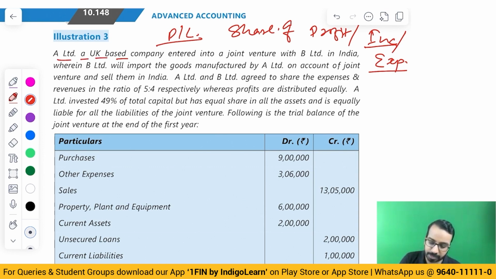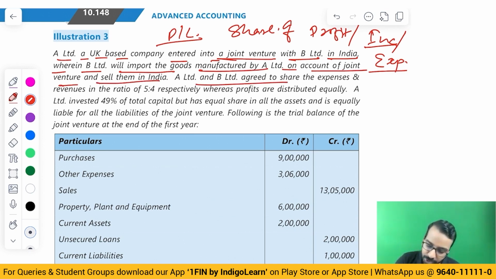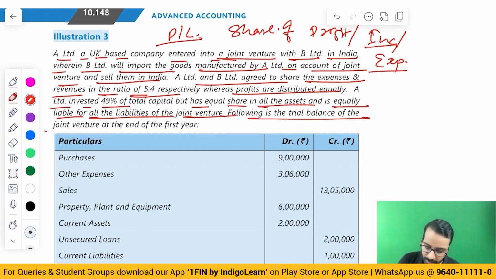A Limited, a UK-based company, entered into a joint venture with B Limited in India, wherein B Limited will import the goods manufactured by A Limited on account of joint venture and sell them in India. They agreed to share expenses and revenues in the ratio of 5:4, whereas profits are distributed equally. A Limited invested 49% of capital, but has equal share in all assets and is equally liable for all the liabilities of the joint venture. Following is the trial balance of joint venture.